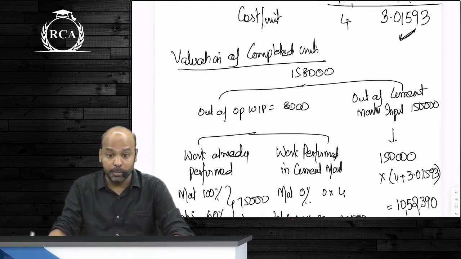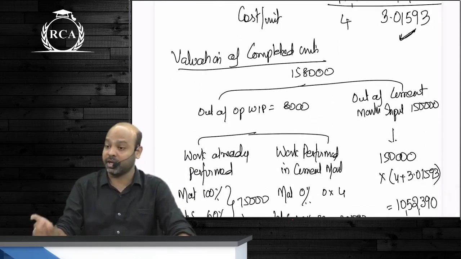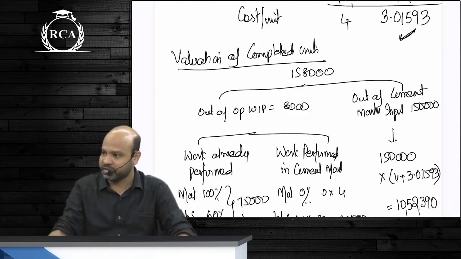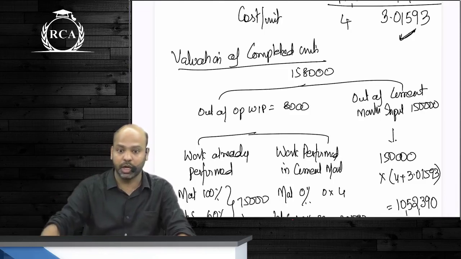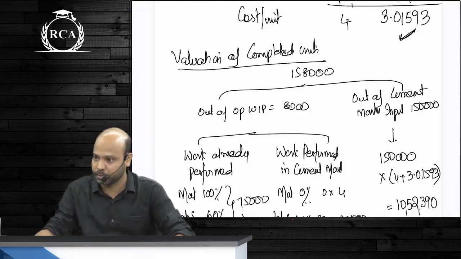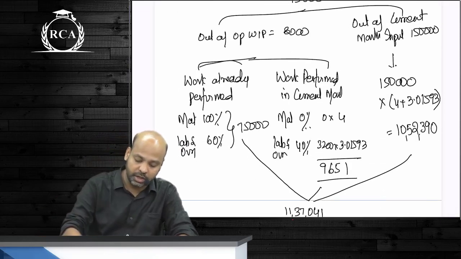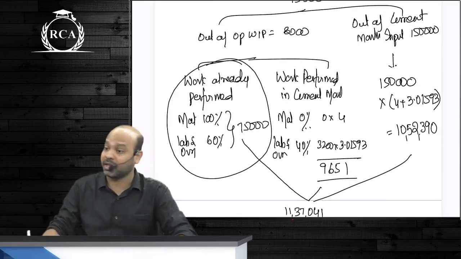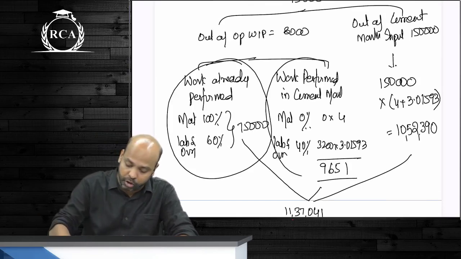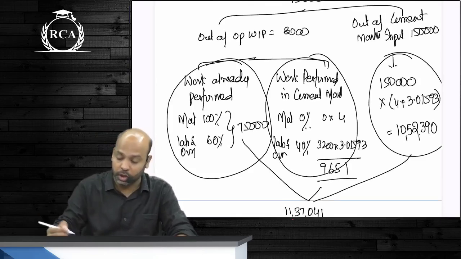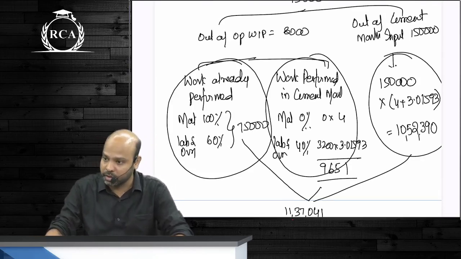When you value completed units, under the FIFO method the valuation of completed units involves multiple steps. You have to divide the overall units again into two parts. How much is out of opening work in progress? How much is out of current month input? Out of opening work in progress, the work already performed is nothing but the amount that is given in the question as cost of work in progress. The work that you are performing in the current month is what you will have to value now. Are we clear about this, guys?